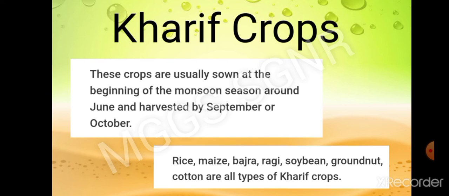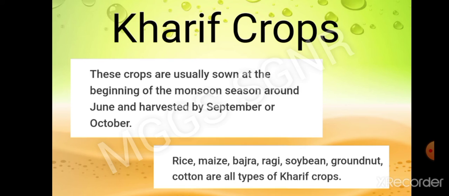But besides these two, Rabi and Kharif crops, there is one more type. Some farmers cultivate some more crops in between, because Rabi crops are harvested during April and Kharif crops are sown during June.